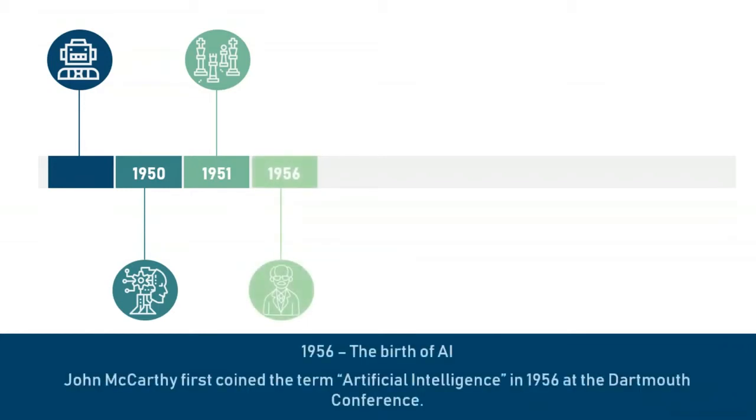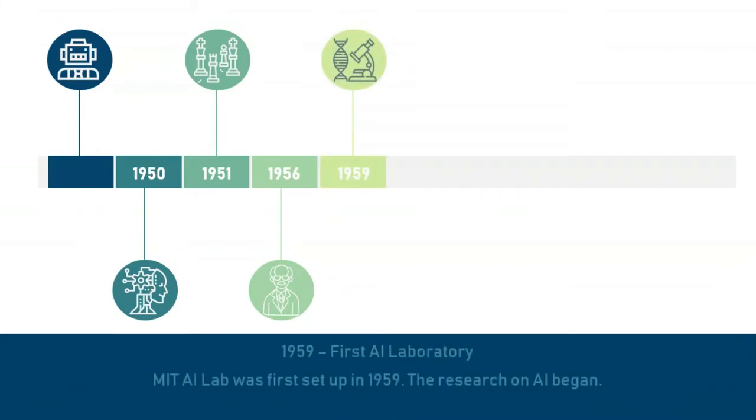This is followed by the year 1956. Now, this is probably the most important year in the invention of AI because in 1956, for the first time, the term artificial intelligence was coined. All right. So the term artificial intelligence was coined by John McCarthy at the Dartmouth Conference in 1956. Coming to the year 1959, the first AI laboratory was established. This period marked the research era for AI. So the first AI lab where research was performed is the MIT lab, which is still running till date.